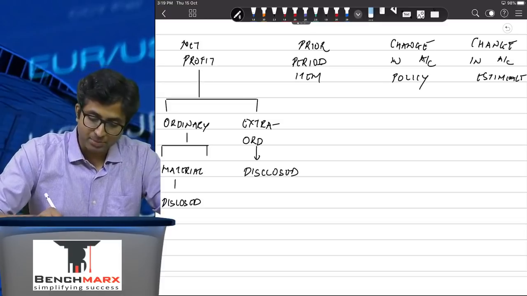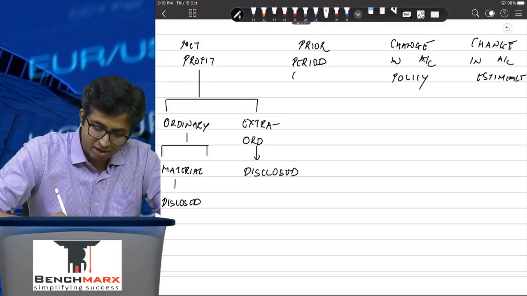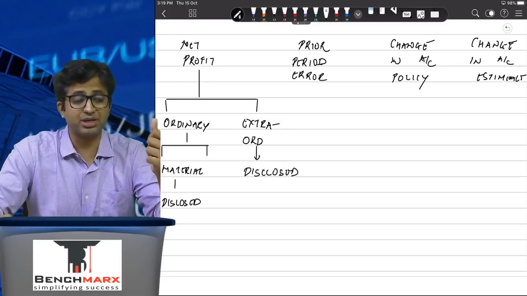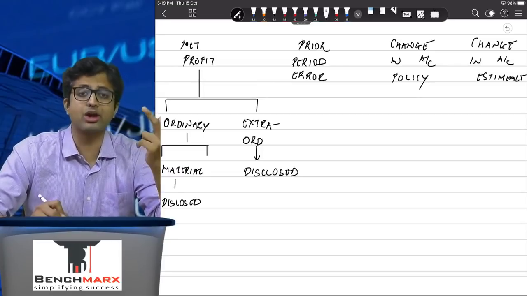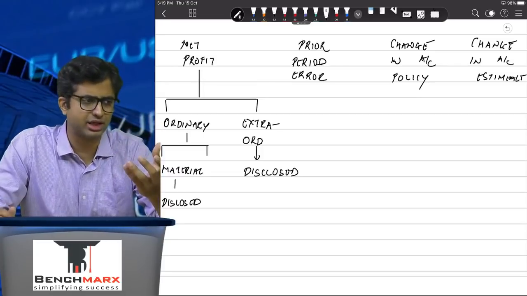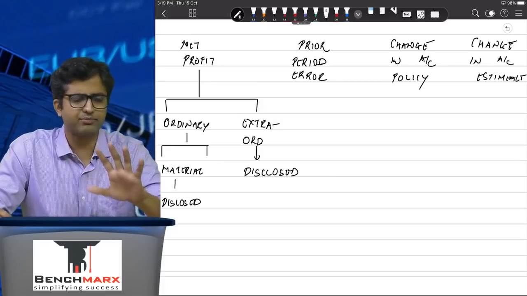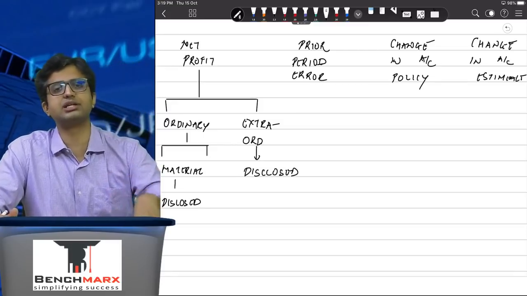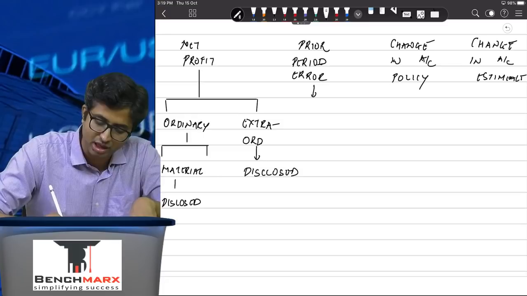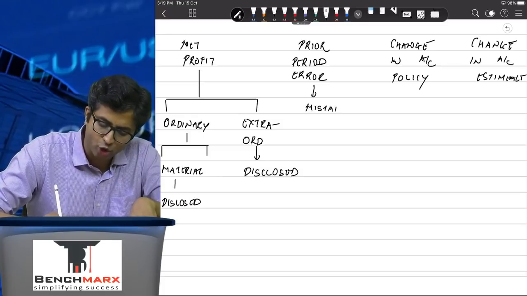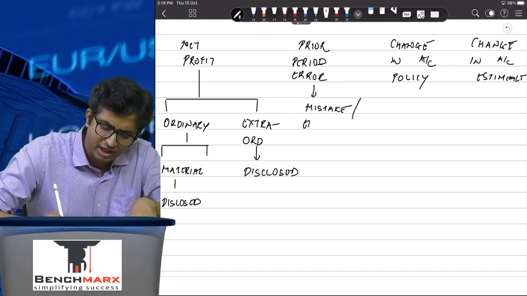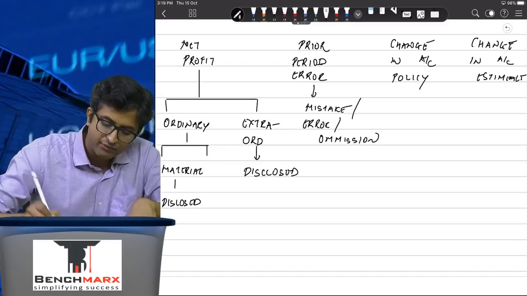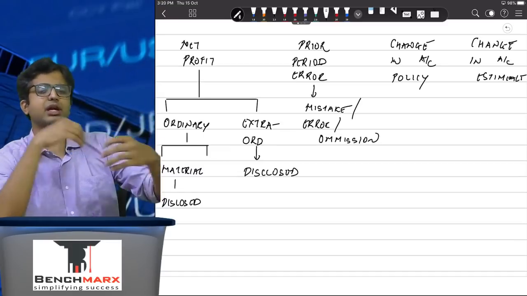Prior period item or a prior period error. What is a prior period error? Well, a PPI or a prior period item represents an error, a mistake, or an omission. I'll again repeat, this is clerical in nature. It represents an error, mistake, or an omission which arises in the earlier period and it gets detected in the current period.